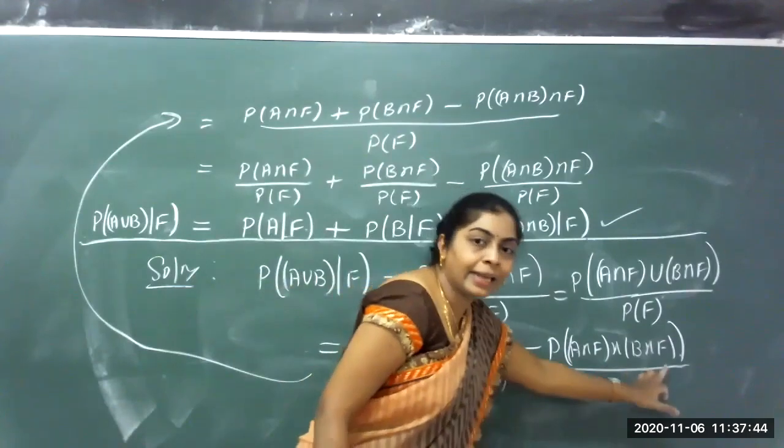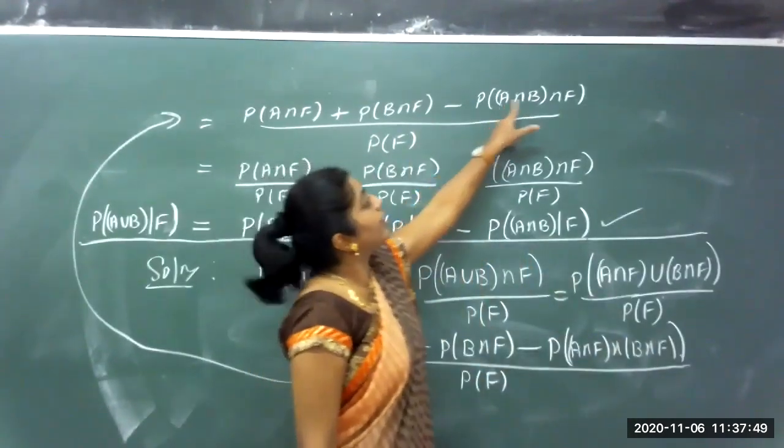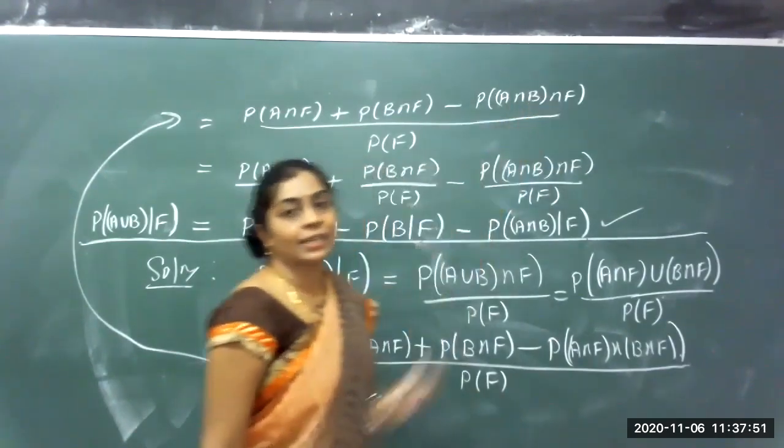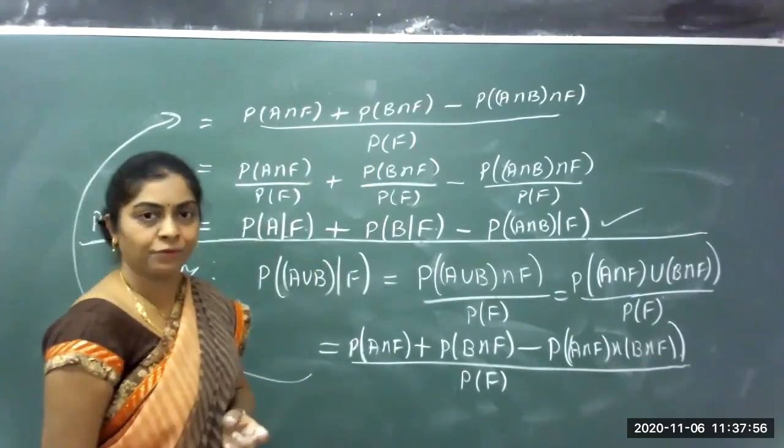For this, again, I'll apply the property since intersection is the same operation. I take it as A intersection B intersection F, divided by probability of F.